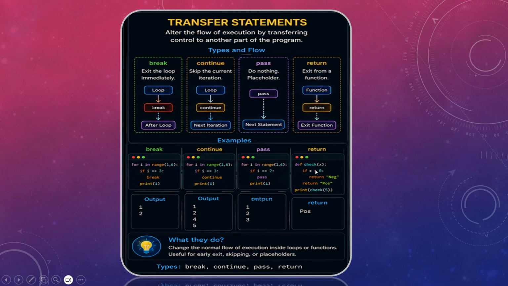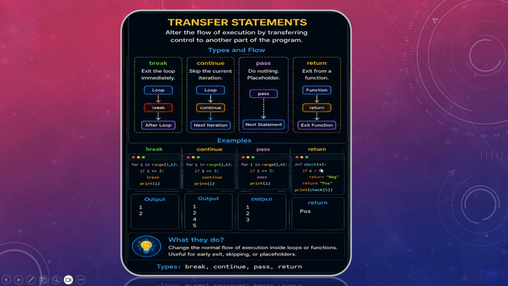Okay. So here next is return. Return is mostly used for our functions. So when we work on functions, we'll go deeper into this. But what does the return statement do? It returns a value, whatever is passed on by the function, whenever the function is called.